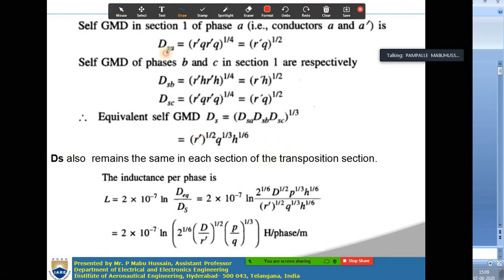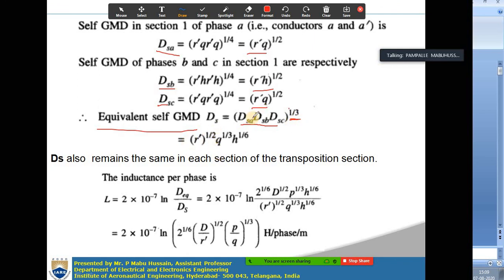So you are getting DSA equal to r dash q whole to the power 1 by 2, DSB equal to r dash h whole to the power 1 by 2, and DSC equal to r dash q whole to the power 1 by 2. This is the self GMD in section 1 for phase A, and the self GMD for phases B and C. So the equivalent self GMD ds is the product of all these three, whole to the power of 1 by 3. Here there are three products, so we take the cube root, 1 by 3.